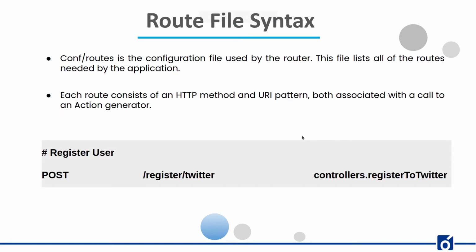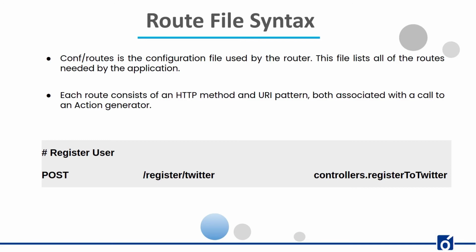Moving on to the routes file syntax. conf/routes is the configuration file used by the router. This file lists all of the routes needed by the application. Each route consists of an HTTP method and a URI pattern, both associated with a call to an action generator. The last element is the call definition. You can also add comments to the routes file with a hash character. The HTTP method can be any of the valid methods supported by HTTP.